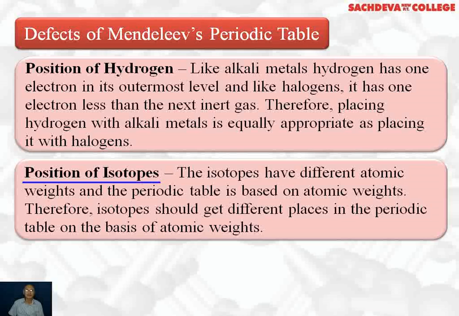Position of isotopes. The isotopes have different atomic weights and the periodic table is based on atomic weights. Therefore, isotopes should get different places in the periodic table on the basis of atomic weights. But actually it is not possible because isotopes have the same chemical properties. This was a serious drawback of Mendeleev's periodic table.